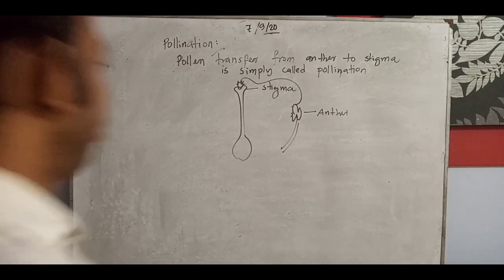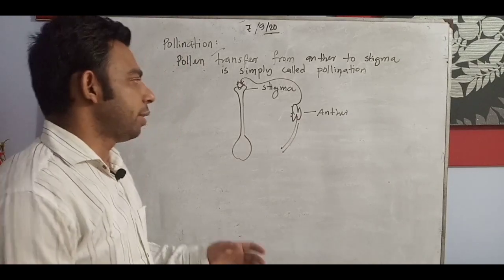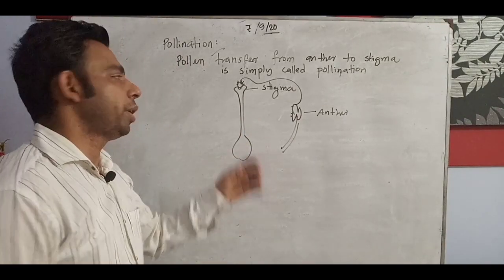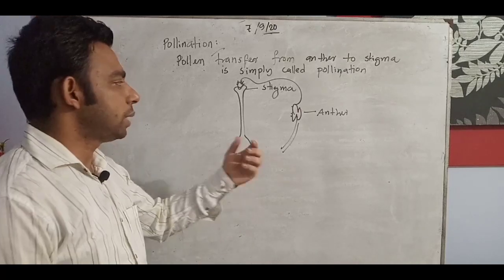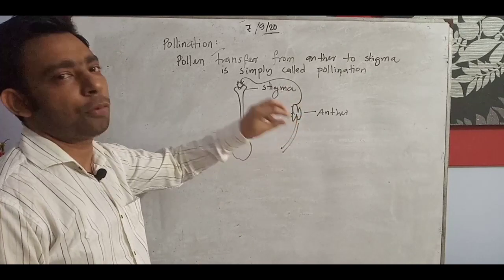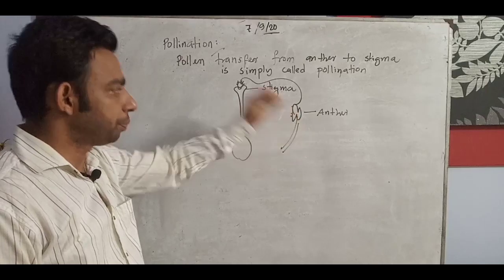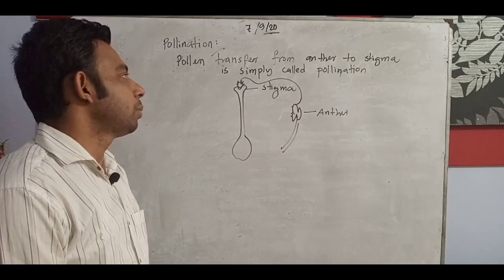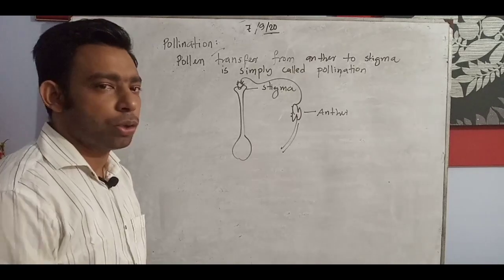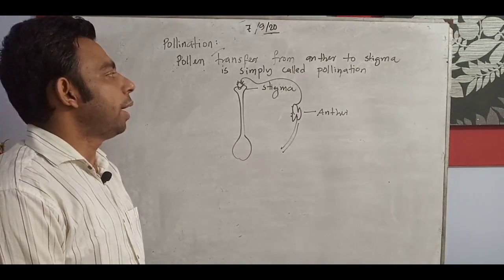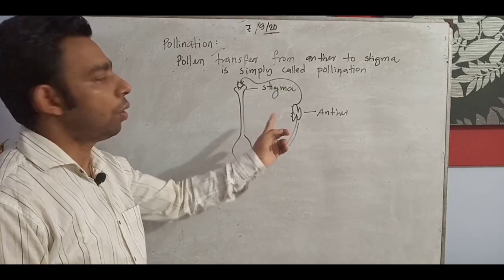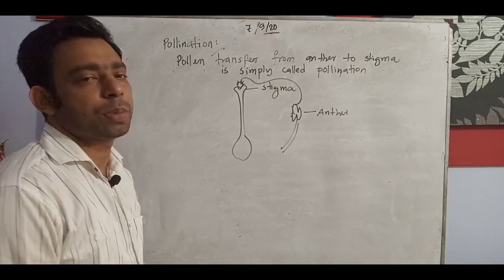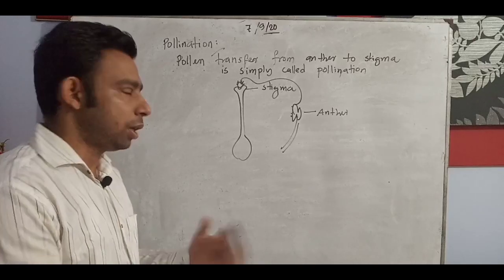I told you this to make you understand one specific point: when pollen from the anther of the same flower is transferred to the stigma, that time we can say it is pollination. It is very important to know. Okay, and it can be the same flower or a different flower of the same species. Same species means China rose to China rose, Dhatura to Dhatura.